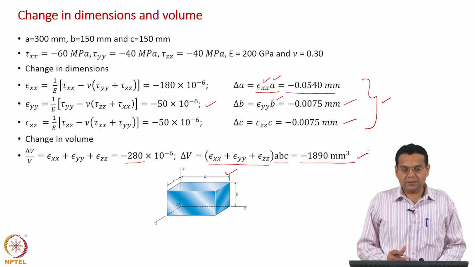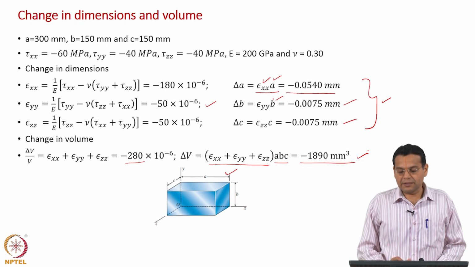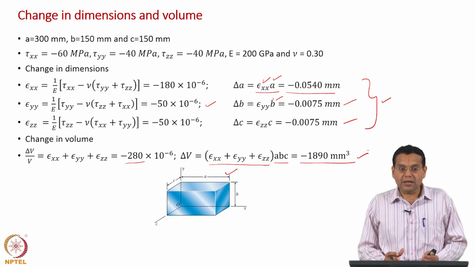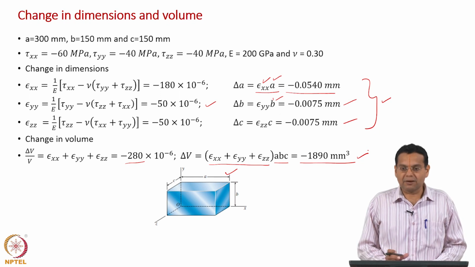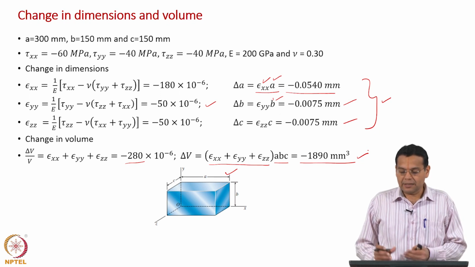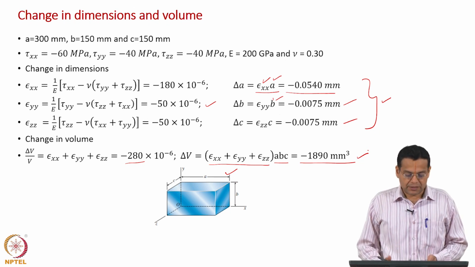When you subject this body to these forces or force per area, visually you may not observe any change, but there is a decrease in dimension along the three directions and a corresponding decrease in volume of the whole object. That is why we have discussed deformable solid bodies.